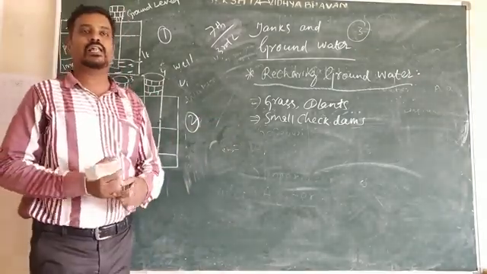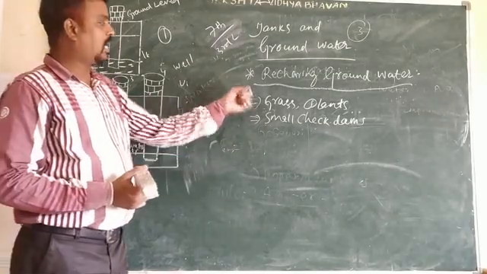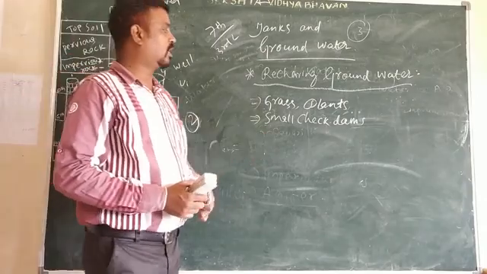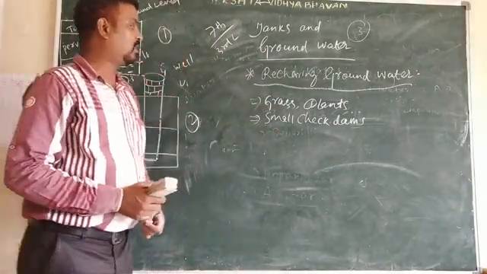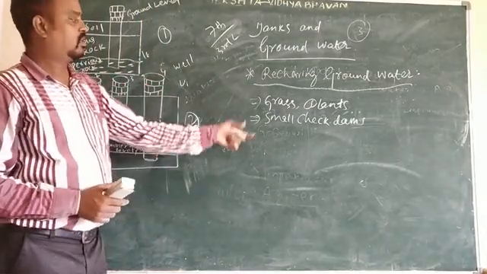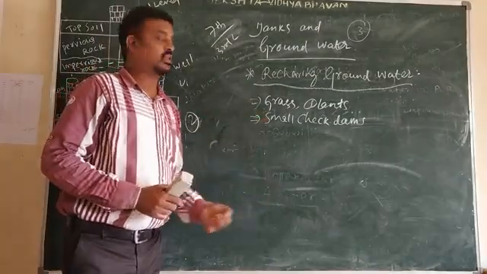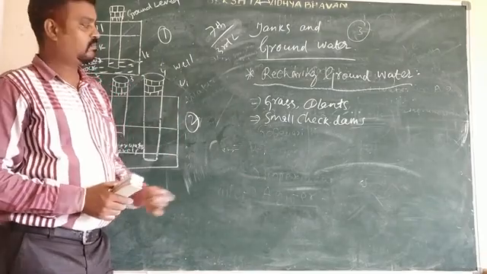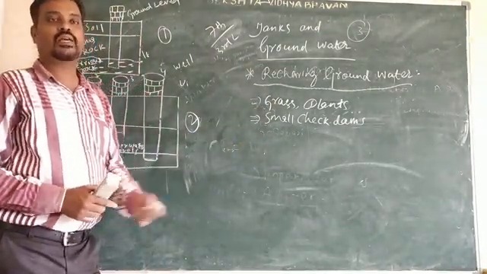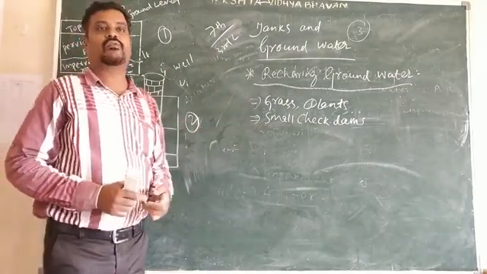All this helps to recharge the groundwater. That's why we have to grow grass and plants, construct small check dams, and construct reservoirs, that means big dams. Then only the water will be recharged in the ground level.